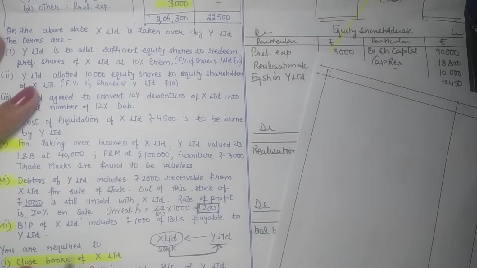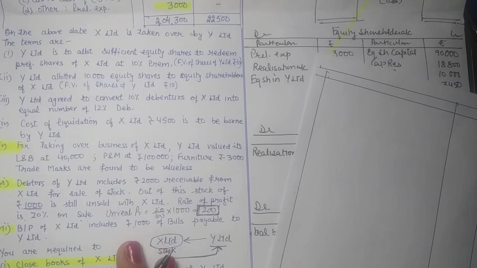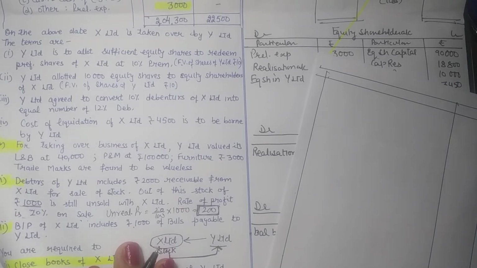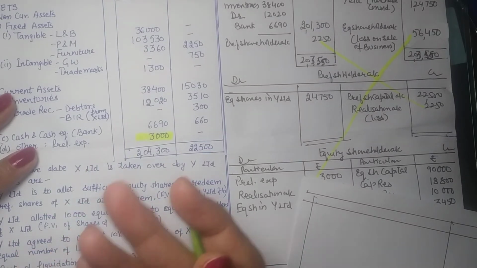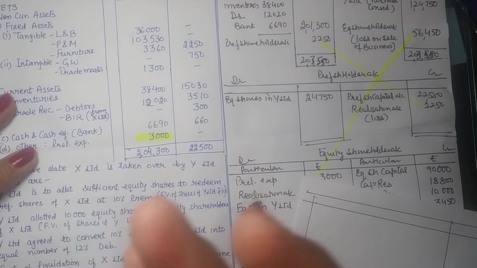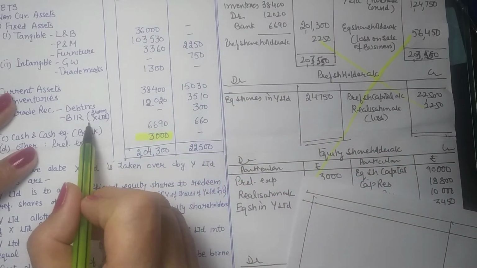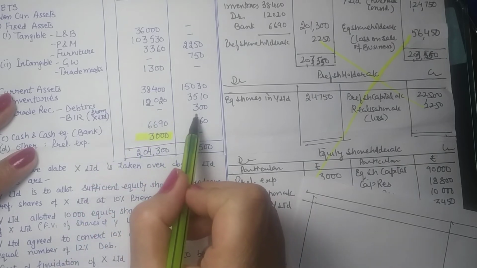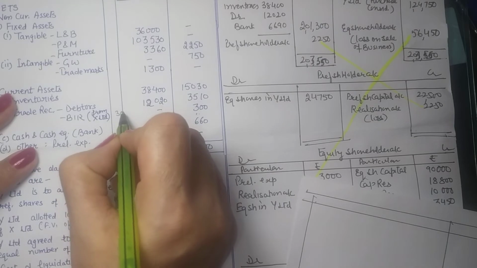Further, bills payable includes 1,000 rupees of bills payable to Y Limited. Now if X Limited is to pay bills to Y Limited, it means Y Limited should also have the bills receivable. However, for bills, we know that it's not necessary that we keep bills with us. We can endorse them, we can get them discounted. So when we look in the books of Y company, they have only 300 rupees of bills receivable, which means that common bills are of only 300 rupees.